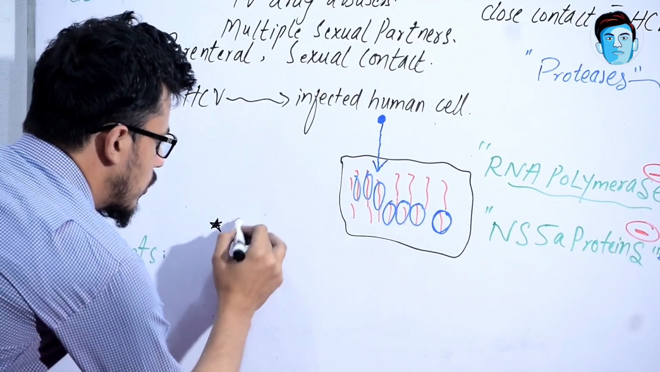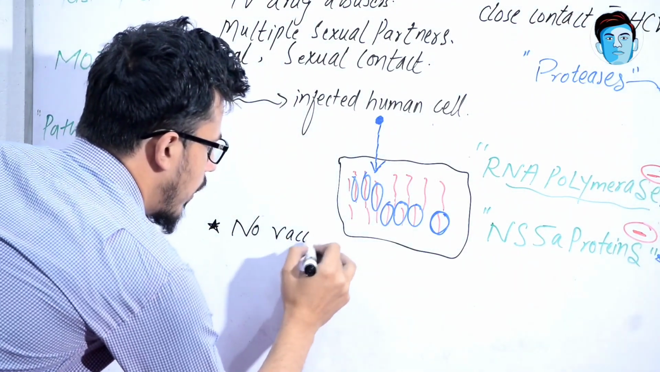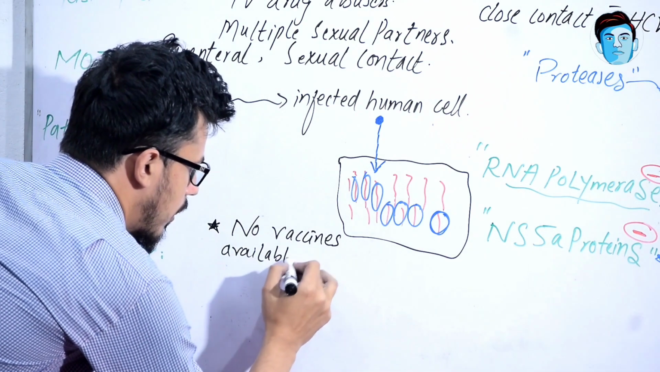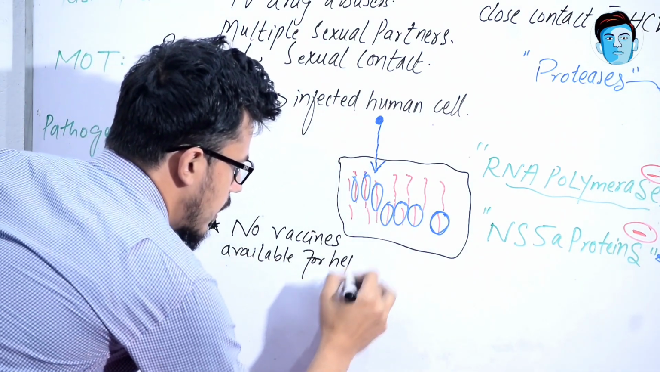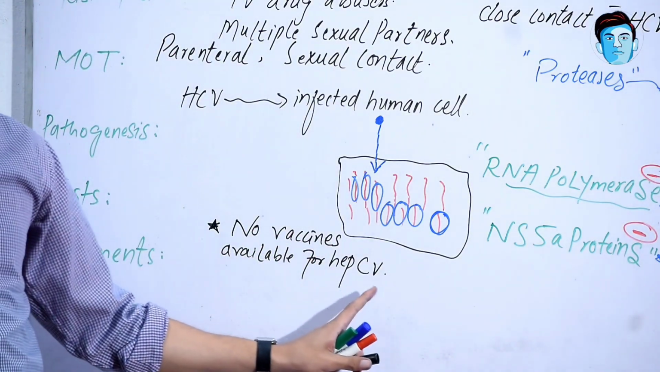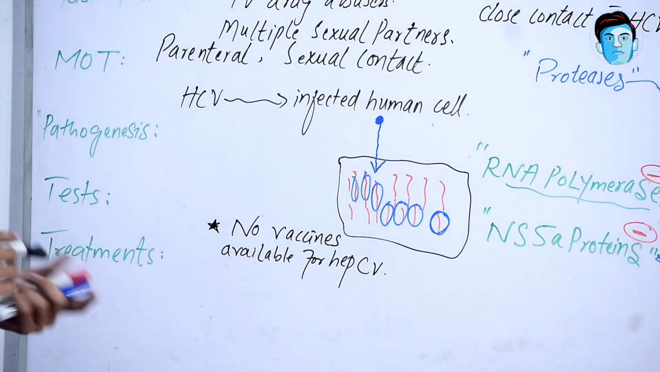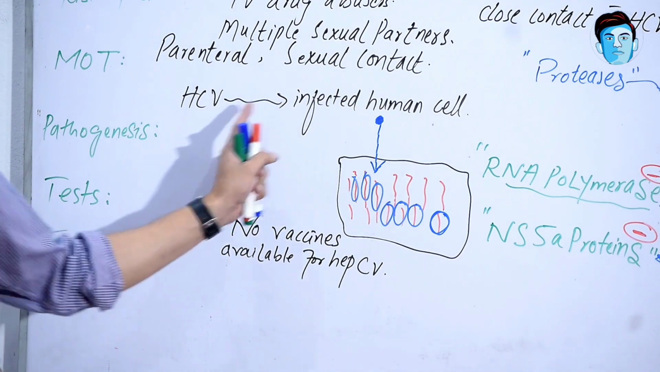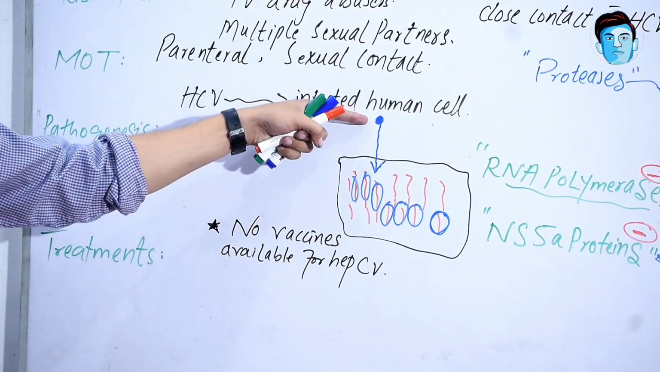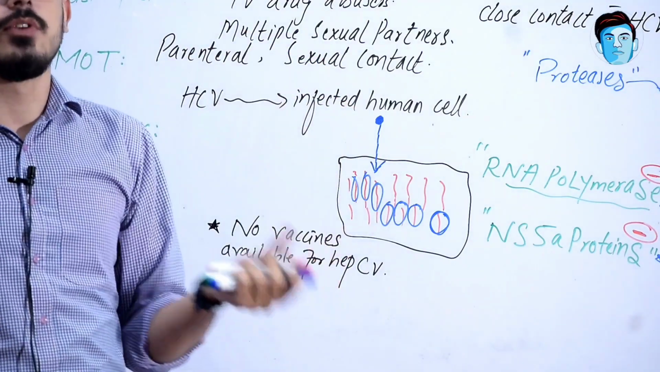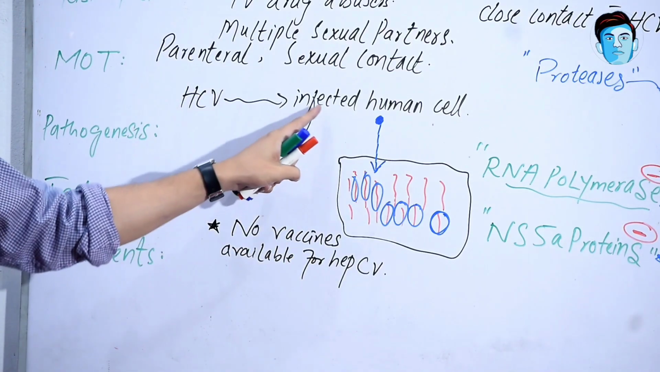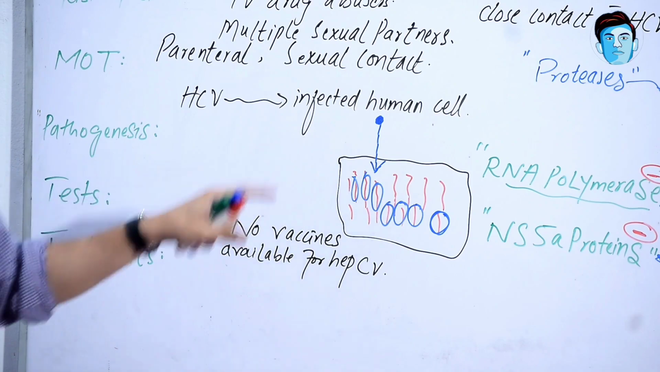Another thing is, there are no vaccines available for hepatitis C virus. Why is it so? The reason is, there are a lot of strains of hepatitis C virus. When one specific strain causes infection in the human cell, our body recognizes it as a foreign antigen.